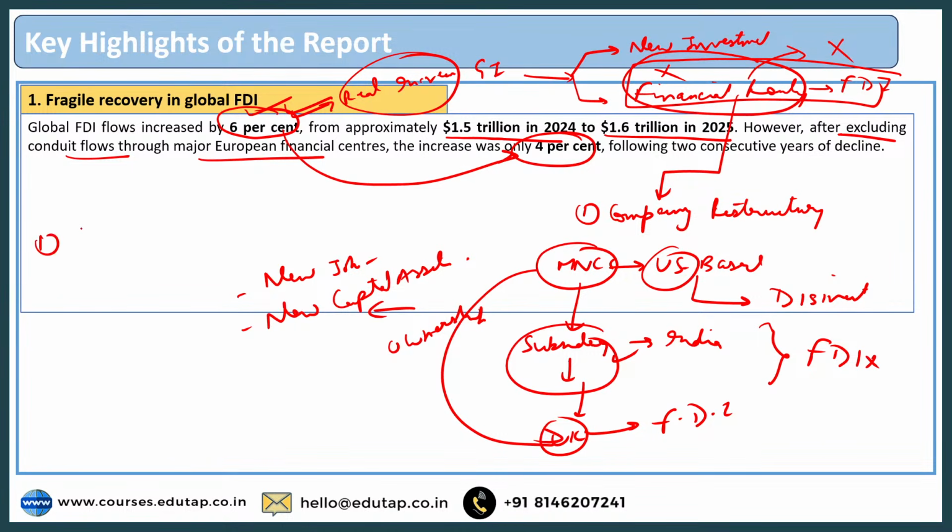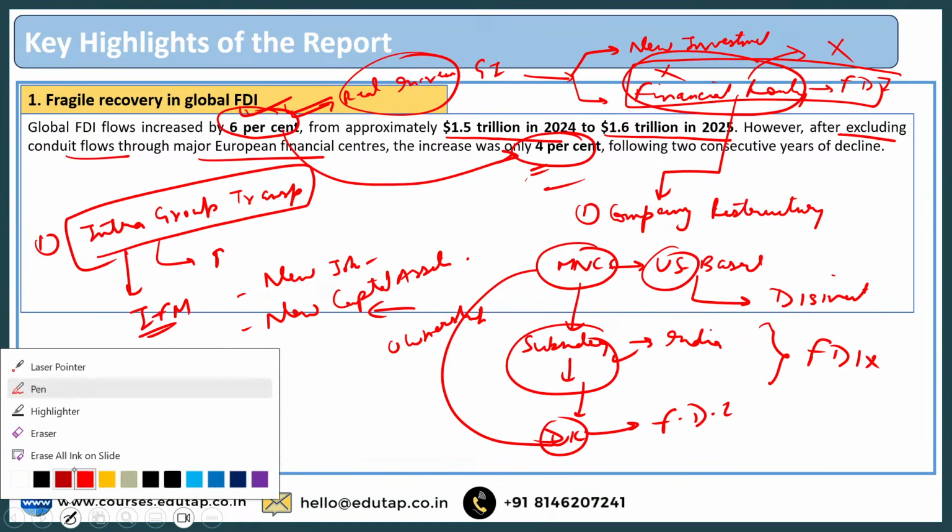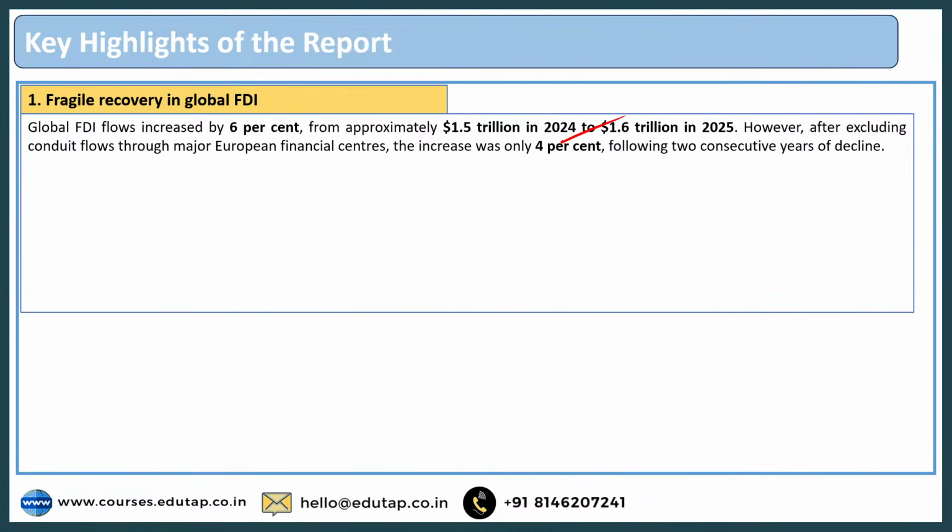It can also be, for example, an intra-group transfer. By intra-group transfer, I mean the money that is transferred between companies belonging to the same business group. In this case also, you might feel on paper that the FDI flows have gone up, but basically it is nothing. At the end of the day, it is just internal financial movement. So that is what I mean when I say the real increase in FDI is only 4%. Even if we say it is 6%, if we exclude this type of financial routing, then it is 4%. I hope it is clear what the rationale is behind the 4%.